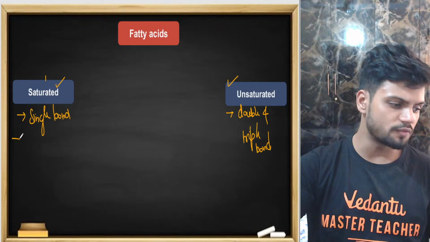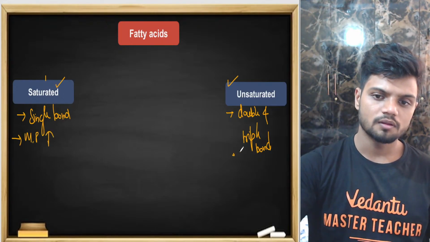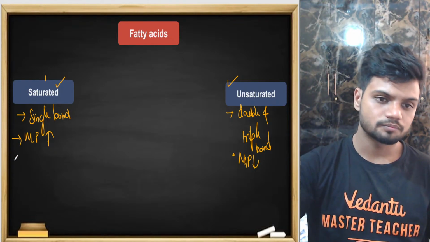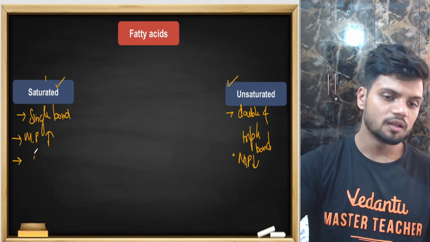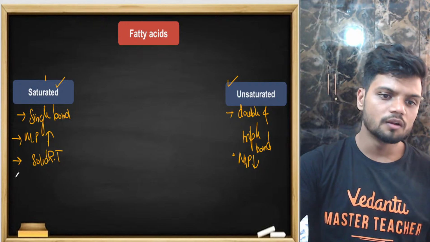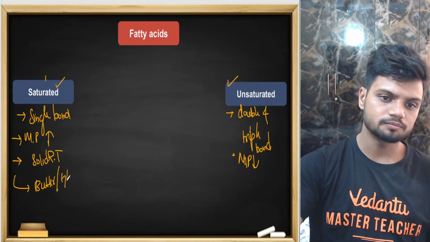Saturated fatty acids have a relatively higher melting point. Here the melting point is a little lower. Saturated fatty acids are solid at room temperature, for example butter or ghee.